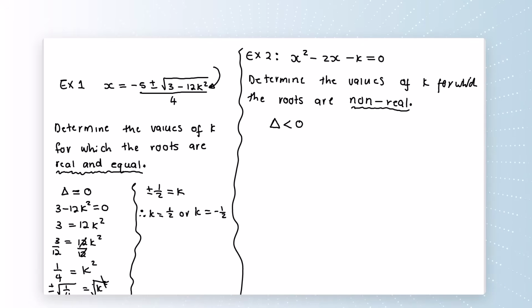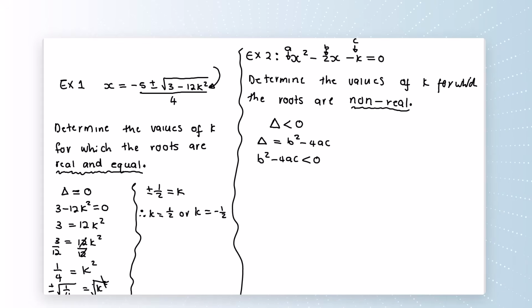Where do we get delta? Remember, delta is the stuff under the square root, or delta is given by b squared minus 4ac, since this is the stuff under the square root, from the quadratic formula. So we know that our delta must be less than 0. From this, a is the coefficient of x squared, b is that minus 2, and c is that minus k.